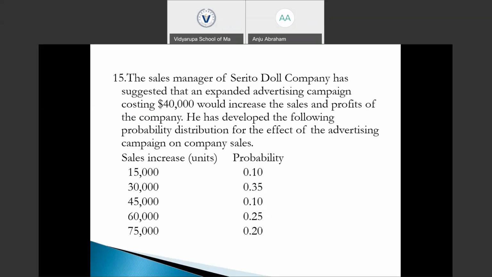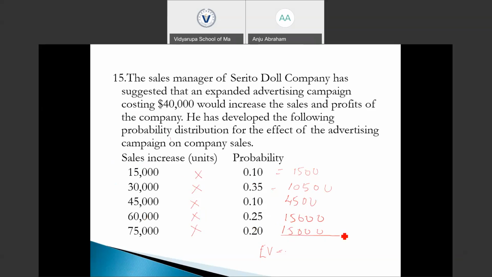Here, provided with the sales increase data and the probability, we just need to multiply the sales increase and their probability and find the expected value of sale increase. 15,000 into 10% will be 1,500, and 30,000 into 35% is going to be 10,500. 45,000 into 10% is going to be 4,500. 60,000 into 0.25 is going to be 15,000, and 75,000 into 0.2 is going to be 15,000.